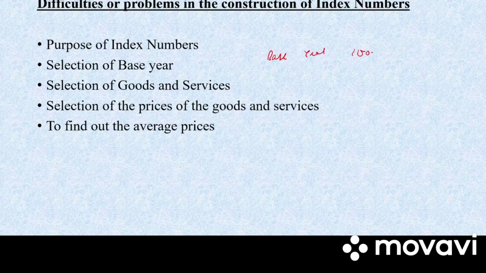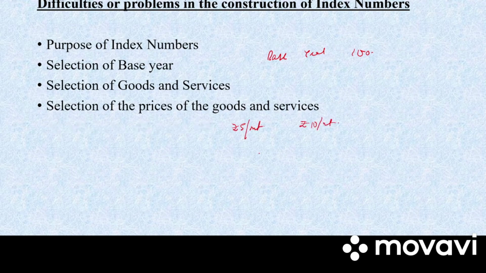Say for example, if a cloth price of the base year is rupees 5 per meter and in the current year it is rupees 10 per meter, so the index price would be current year divided by base year into 100, which is 200. Clear? So base year is always denoted by 0 and current year is denoted by 1.